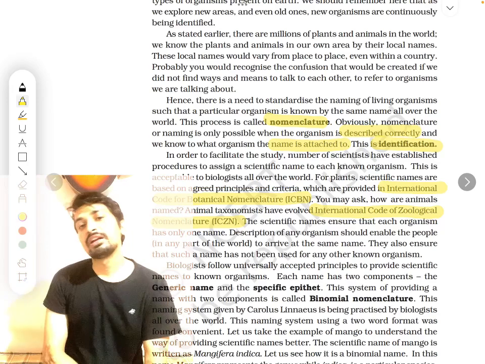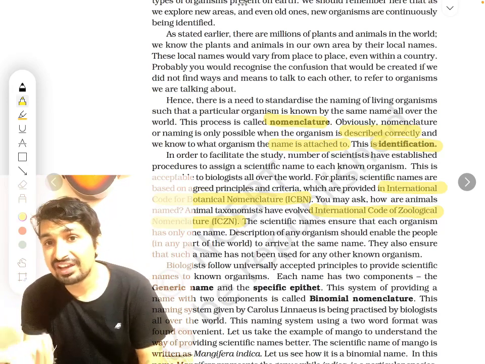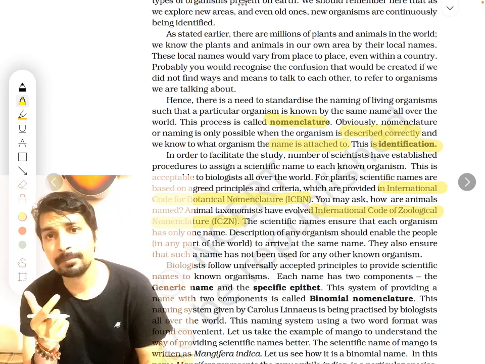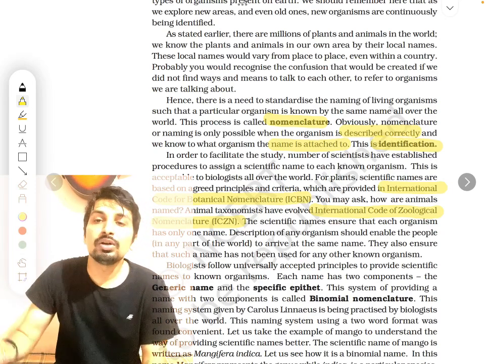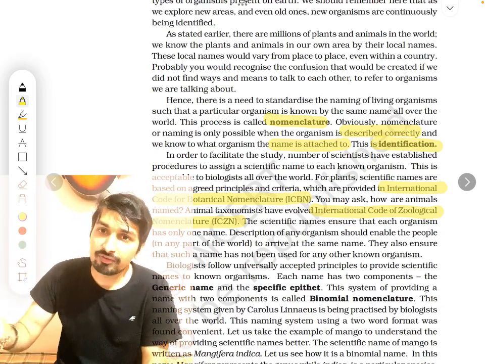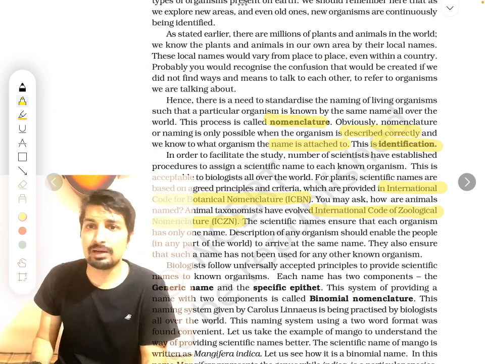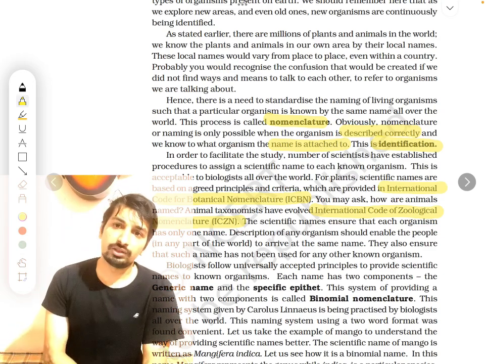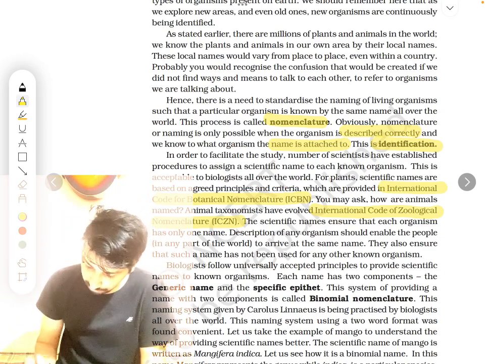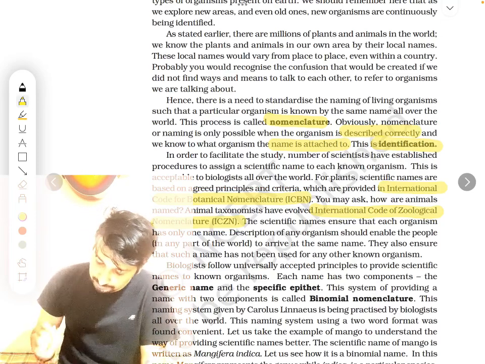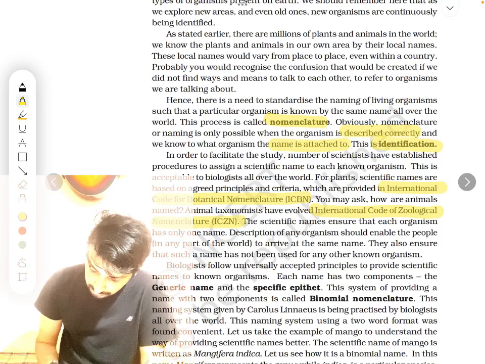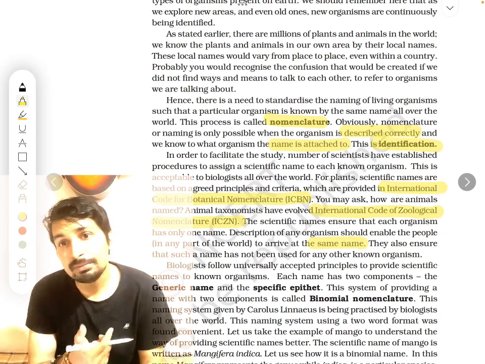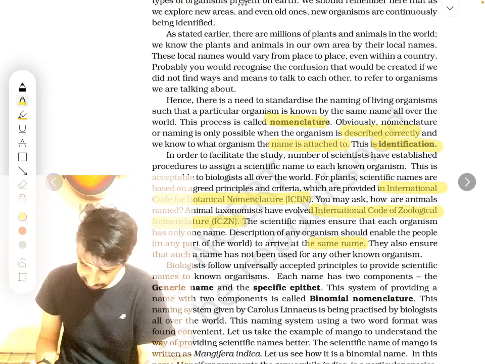So whatever name you see for an organism, not dog, cat, we have certain names. Mango is known as Mangifera indica, that's a name. How is that name given? By using the International Code for Botanical Nomenclature. And in the case of animals, for example Musca domestica, that is named by the International Code for Zoological Nomenclature. So these are the two codes that we are going to use. Description of any organism should enable people in any part of the world to arrive at the same name. If I give a description of the organism, people should be able to give the same name. So based on description, I should give the name.